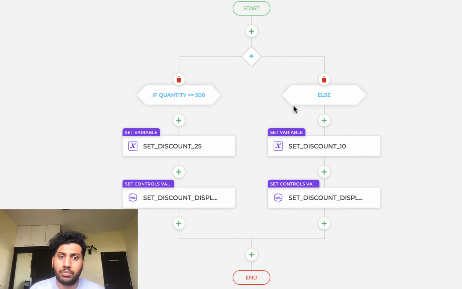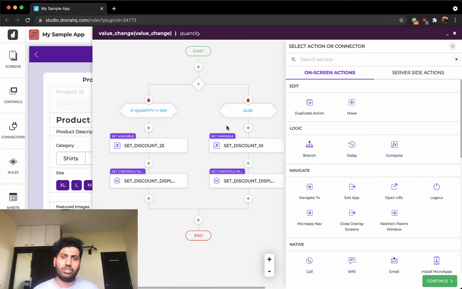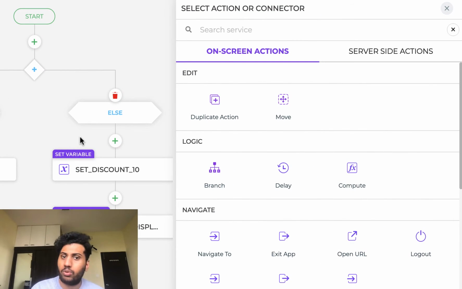But this was possible before control events. You could just use a simple formula in the discount box and achieve the same functionality. So what do control events bring new to the table? Now this opens up a full-blown action flow editor. I can add any server-side action, I can query any database, and do all sorts of powerful actions which I could never do before.